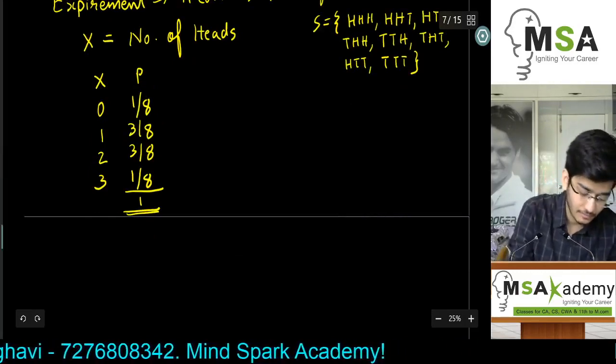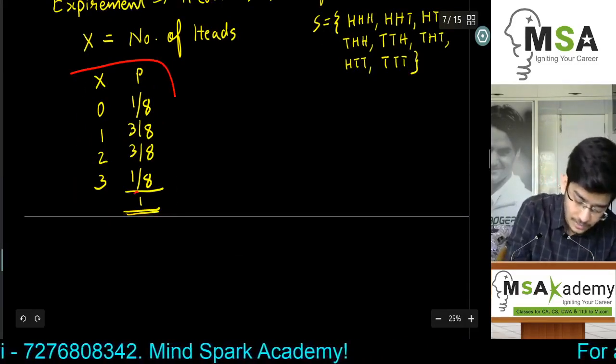So what we are doing while writing this table is basically distributing the total probability.